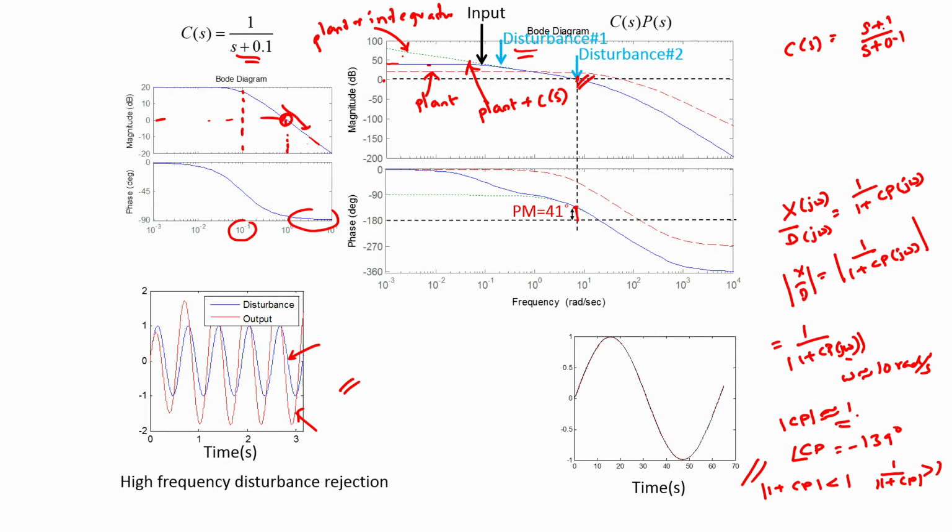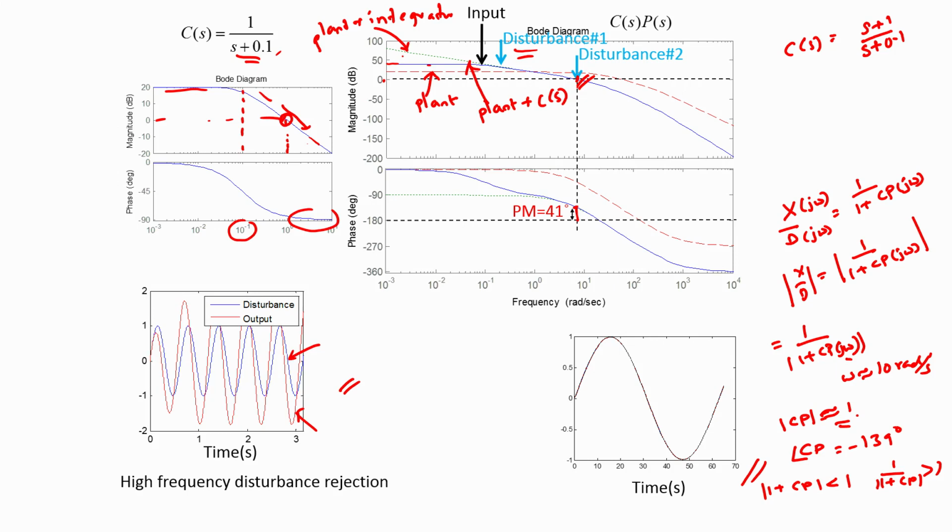Now this controller has the exact same Bode plot as that of the original controller C of s equal to 1 by s plus 0.1 for frequencies up to 1 radian per second. In other words, it will be flat with a gain of 20 dB for frequencies less than 0.1 radian per second, and between 0.1 and 1 radian per second it will reduce at minus 20 dB per decade exactly as before.